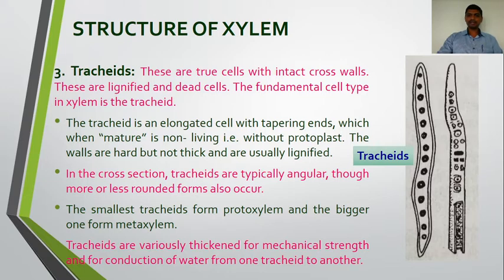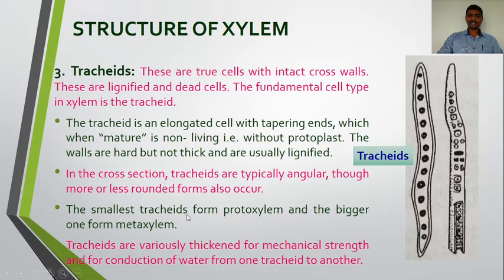In cross section, tracheids are typically angular, though more or less rounded forms also occur. The smallest tracheids form protoxylem and the bigger ones form metaxylem. So these are the xylem, protoxylem and metaxylem. The relative position of the protoxylem and metaxylem is one of the characteristics of the xylem, whether it is endarch or exarch.